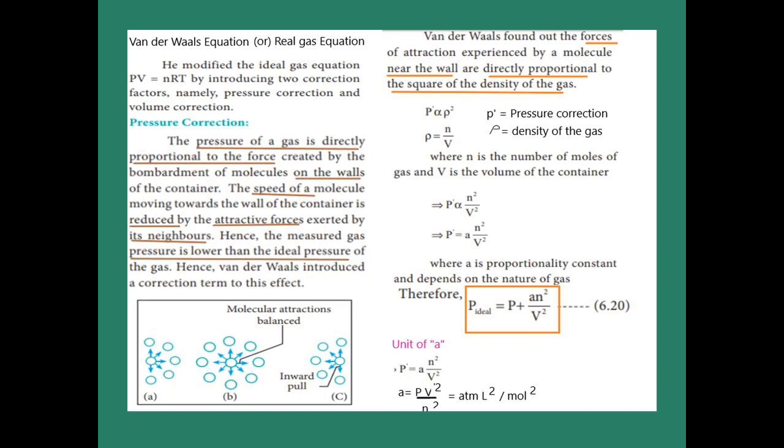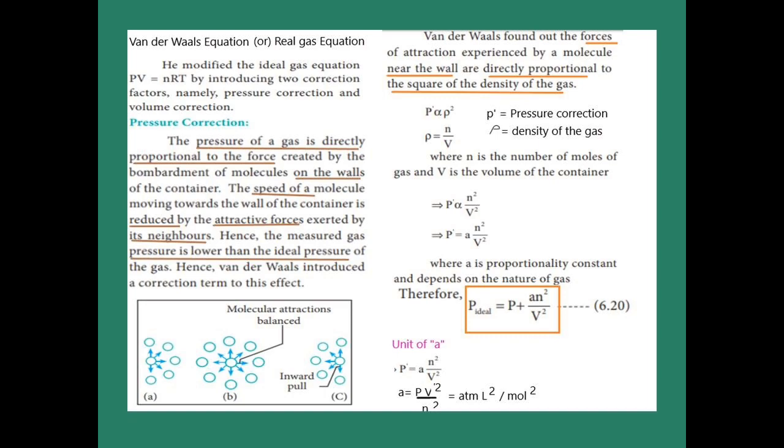That molecule approaches the wall, but before it hits, the neighboring molecules also exert an attractive force on it, so the speed of the molecule is reduced by the attractive forces of the neighboring molecules. Now the measured gas pressure is lower than the ideal pressure of the gas.